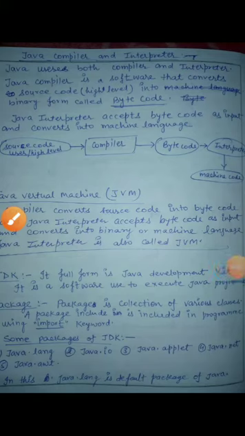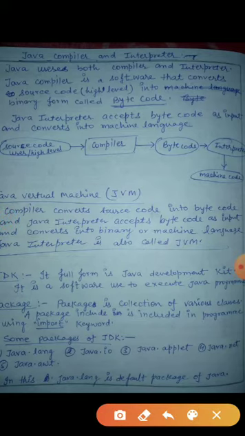Good morning, dear children. Today I am going to explain the Java compiler and interpreter. Means what? How the compiler and interpreter work together. So Java uses both a compiler and an interpreter.